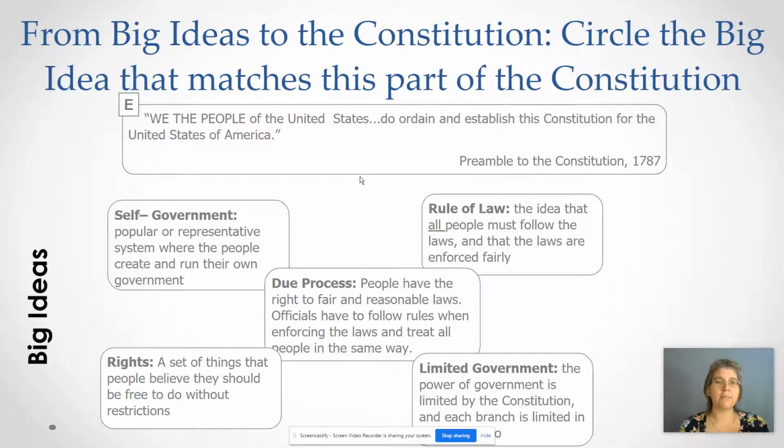Finally, we the people, this is the preamble to the Constitution: we the people of the United States do ordain and establish this Constitution for the United States of America. Is that self-government, rule of law, due process, rights, or limited government? Give you a moment to think about that.